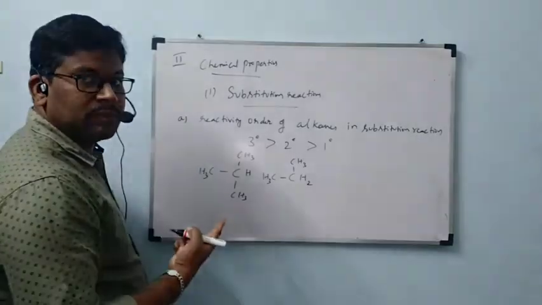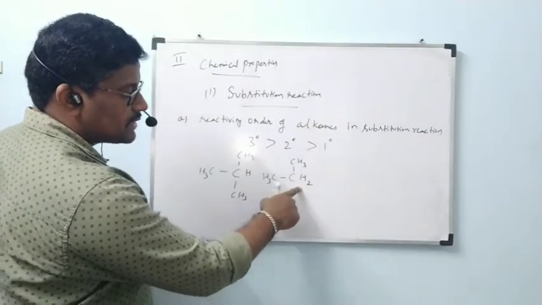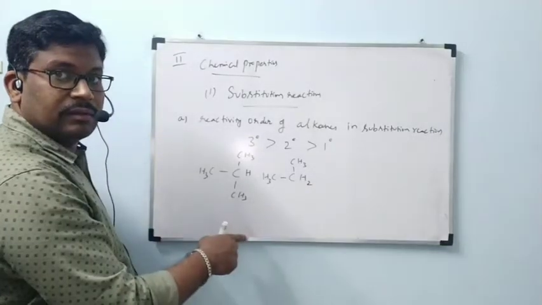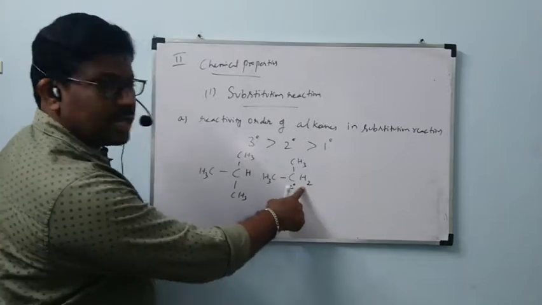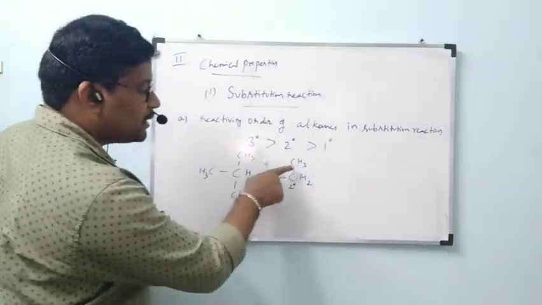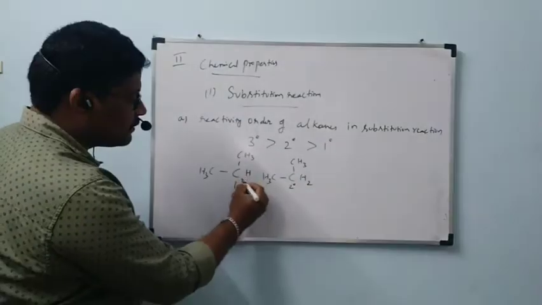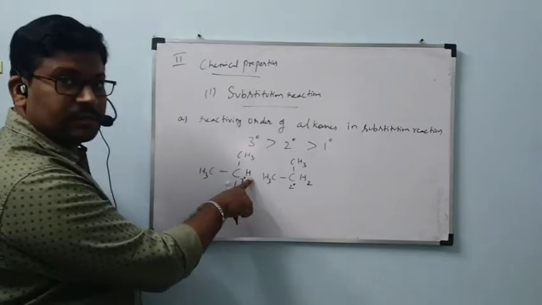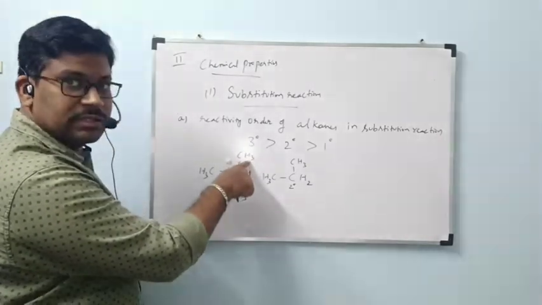When compared to this one, this hydrogen can be replaced easily when compared to this hydrogen. Secondary hydrogen: hydrogen which is present on secondary carbon is called secondary hydrogen. It can be replaced by chlorine easily when compared to primary hydrogen. Here this is tertiary. This hydrogen can be replaced by chlorine easily when compared to these hydrogens.